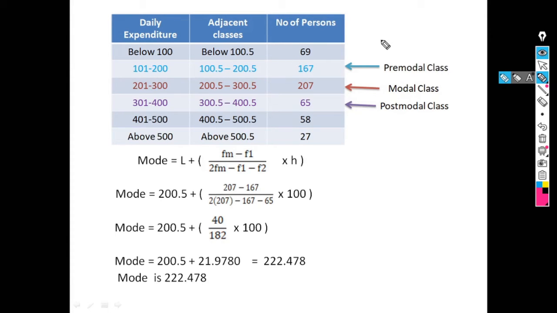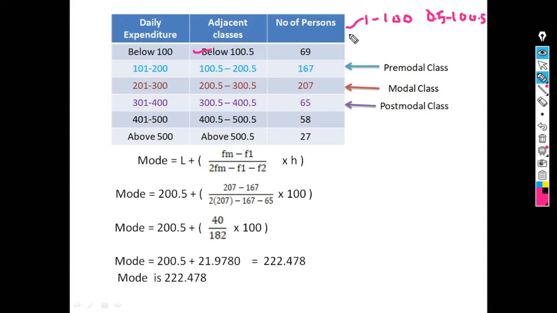The first class is 1 to 100, and we can convert it into continuous by subtracting 0.5 from the lower limit and adding 0.5 to the upper limit. So it is 0.5 to 100.5.